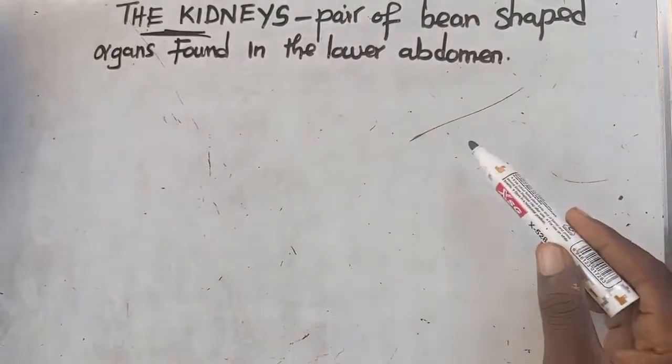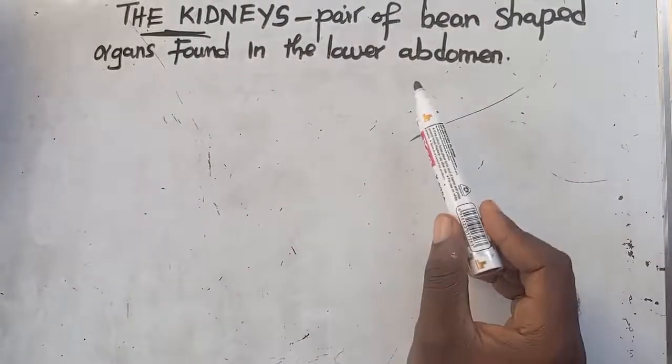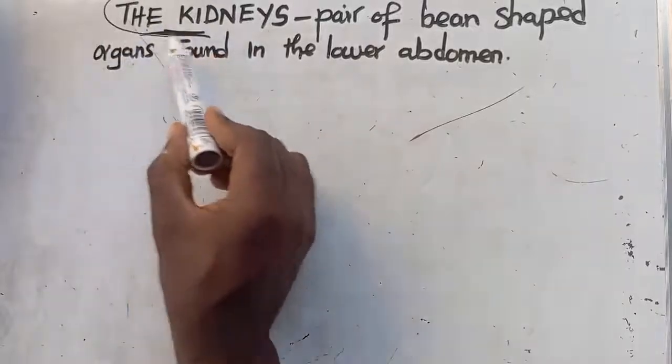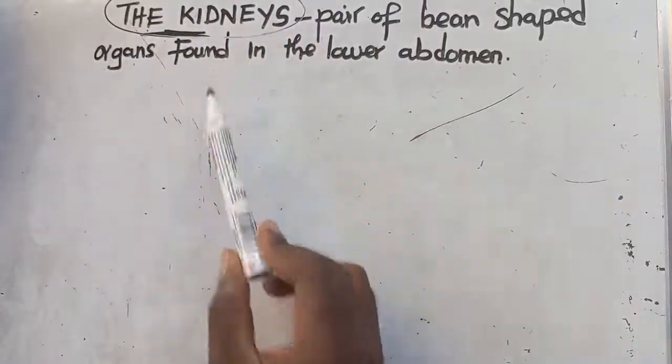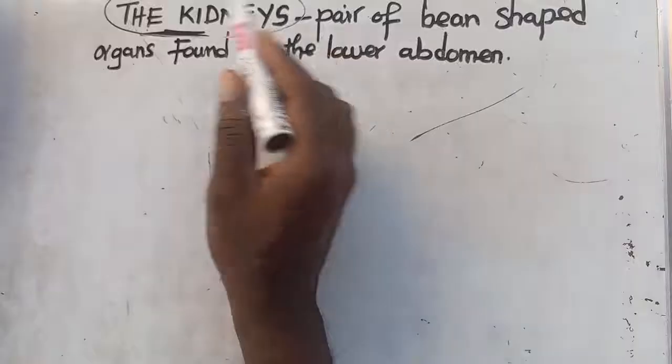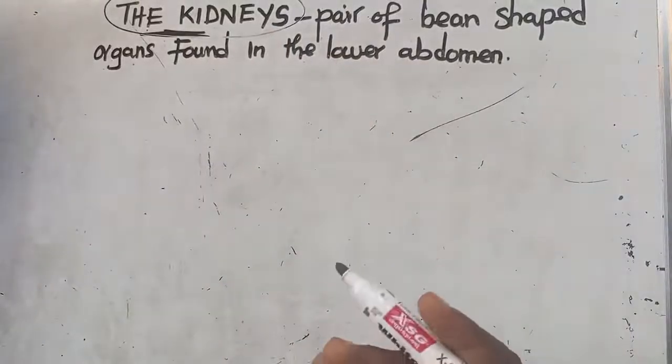This is an interesting topic in that we are going to look at some major things in relation to the kidney. The kidney is an excretory organ.